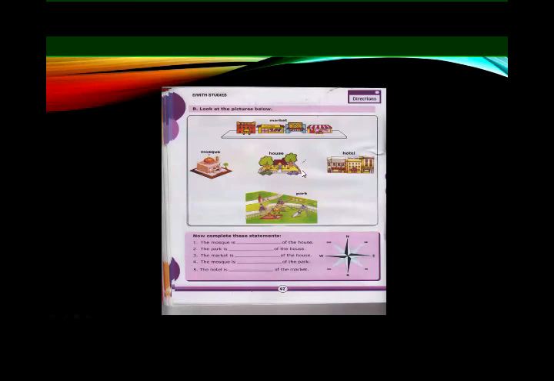Number two, the park. Where is the park? The park is south of the house. Okay. Where is the market? The market is north of the house.